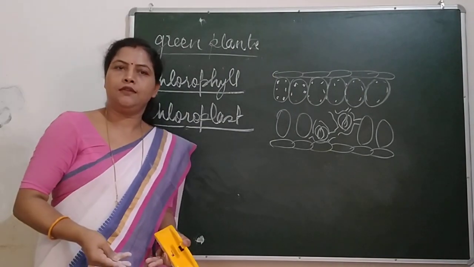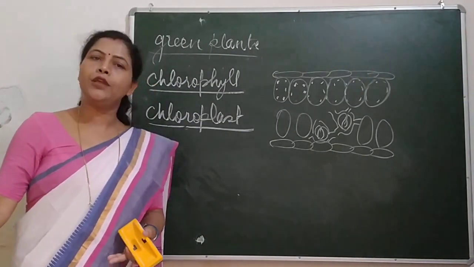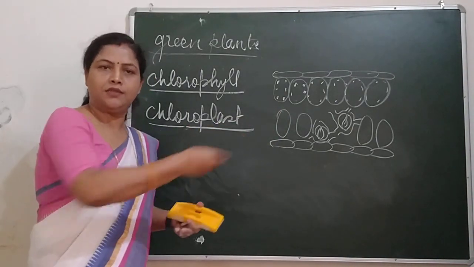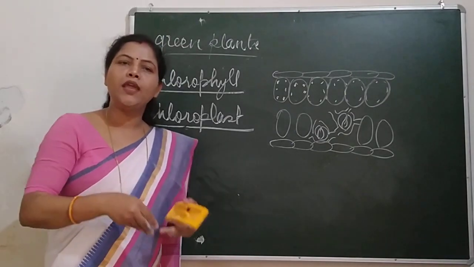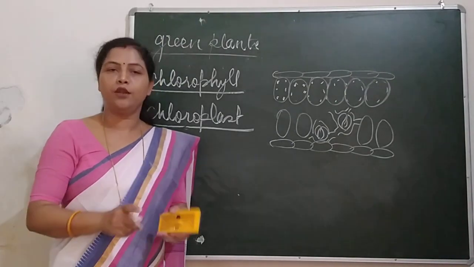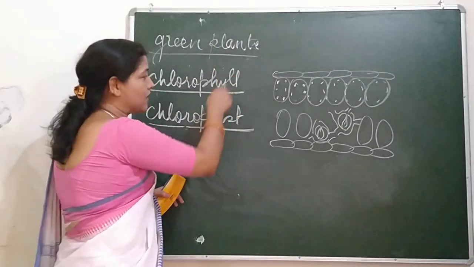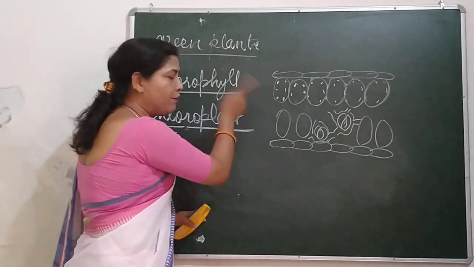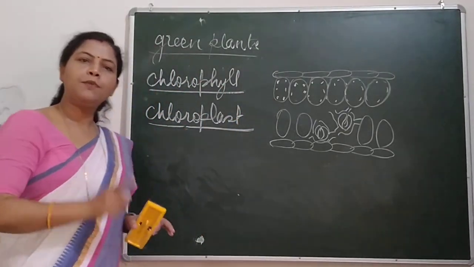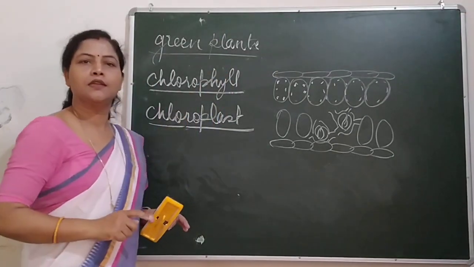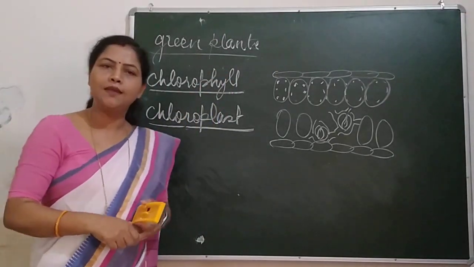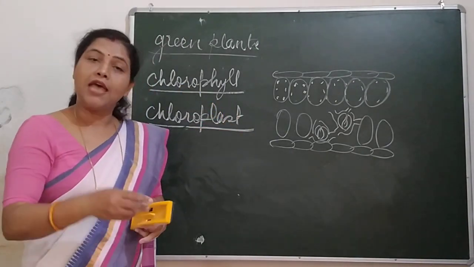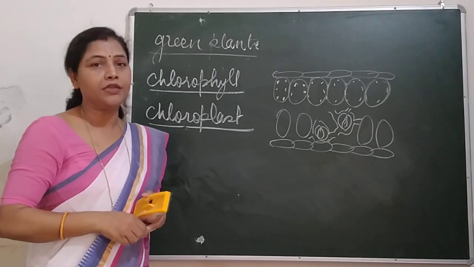We also get sunlight. We can also get water. Carbon dioxide is already present because we take in oxygen and release carbon dioxide. But then why can't we prepare our food? We cannot, because we cannot trap the sunlight as plants can. They have chlorophyll pigments, which are responsible for trapping sunlight. And how does the sunlight help? This sunlight helps in the splitting of water and the preparation of carbohydrate.